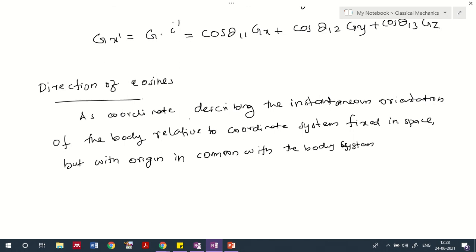Also, now we need to understand certain properties of these direction cosines that relate them to each other, and we already know that there are a few relations that you already know.